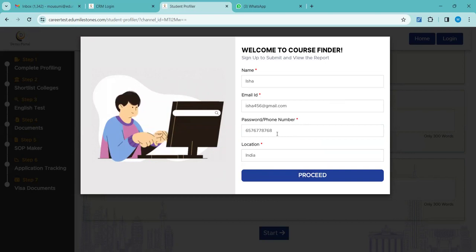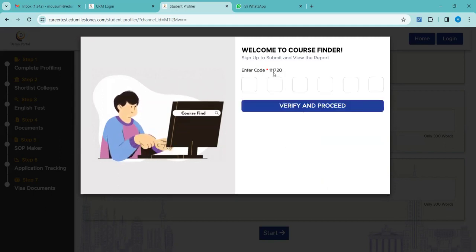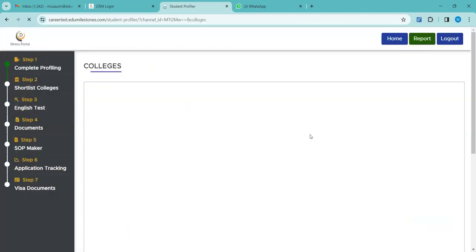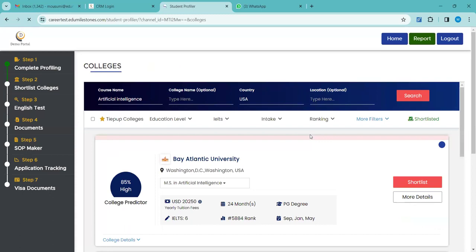Here the student has to fill in their correct phone number. They will be receiving an OTP, which they will have to provide. I'm just putting a dummy one here for now, because the code will be sent to their mobile. Okay, verify and proceed. Once they do that, it will take them to the next step, that is the college recommendation section. This section you can also keep hidden from the students.